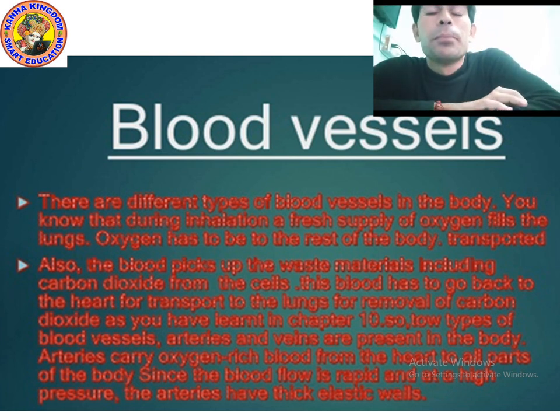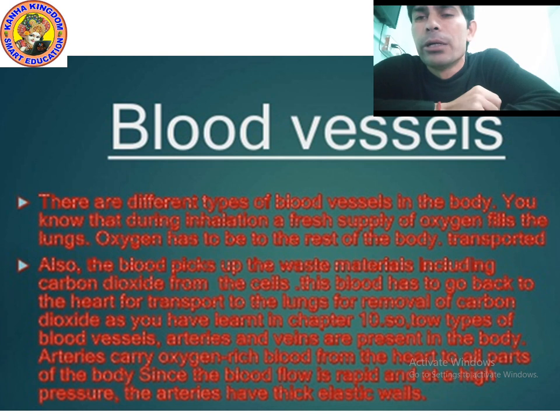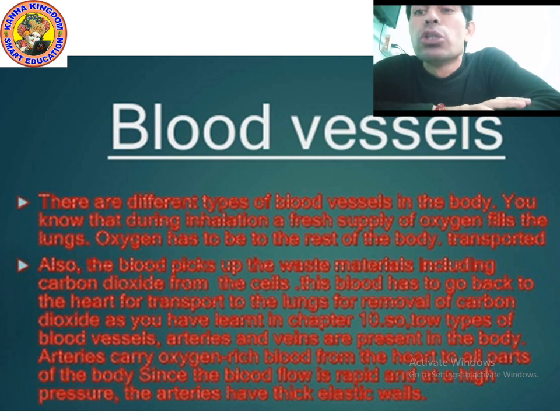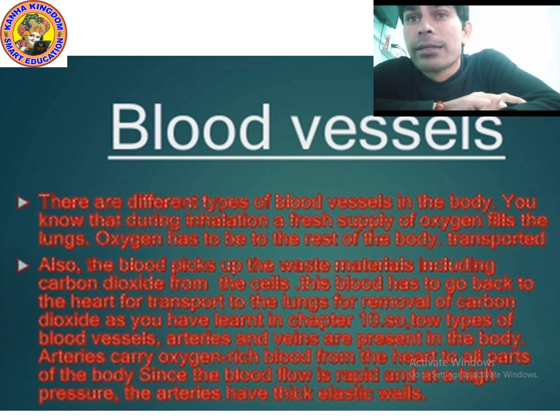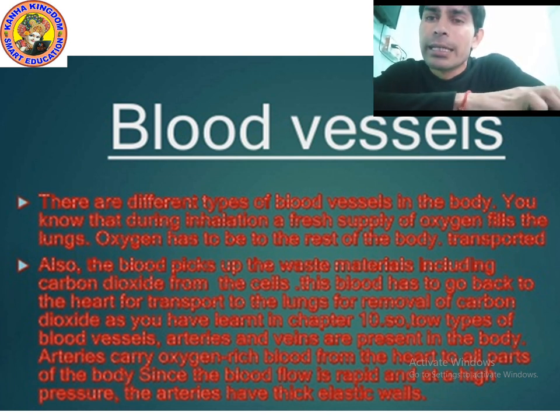There are two types of blood vessels. Remember, kids, there are two types of blood vessels: arteries and veins. The spelling of arteries is A-R-T-E-R-I-E-S, and the spelling of veins is V-E-I-N-S.